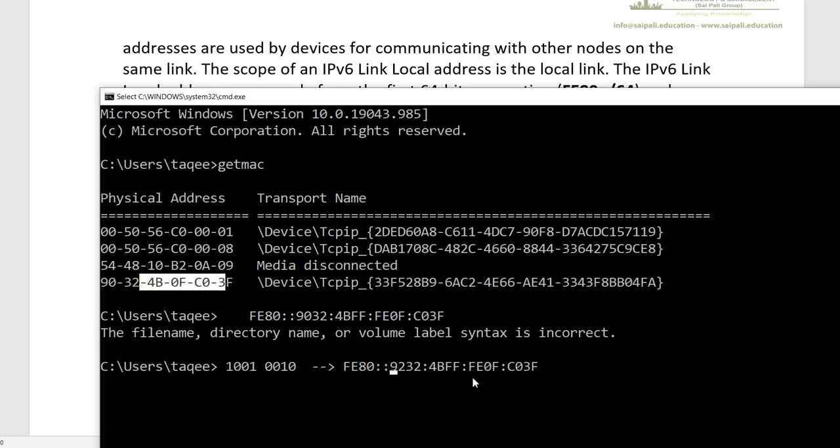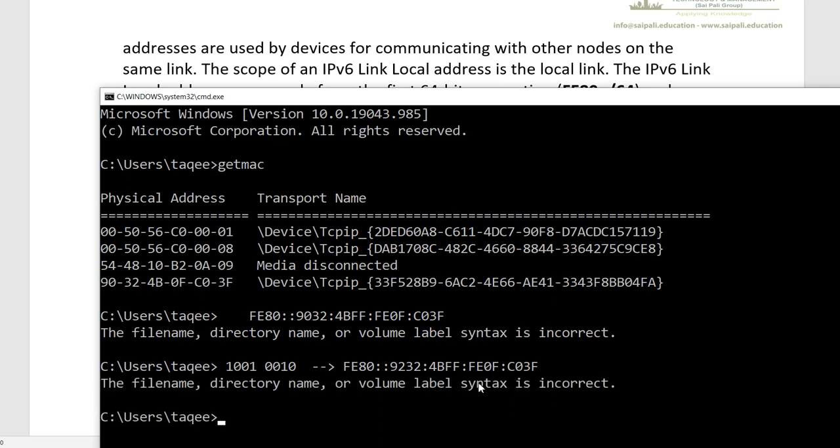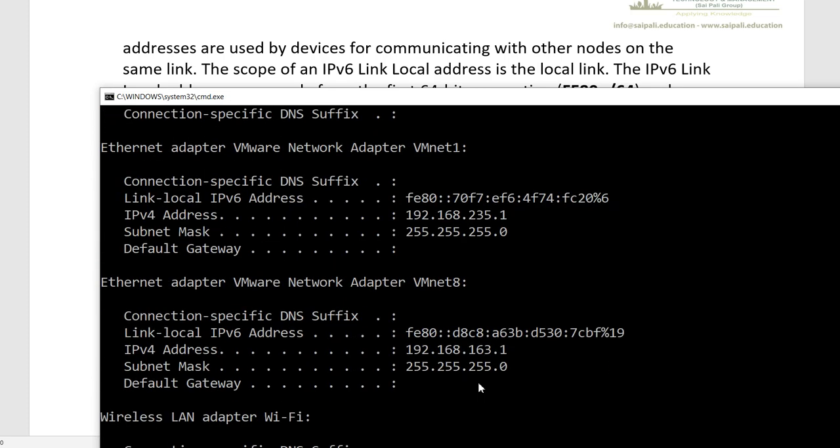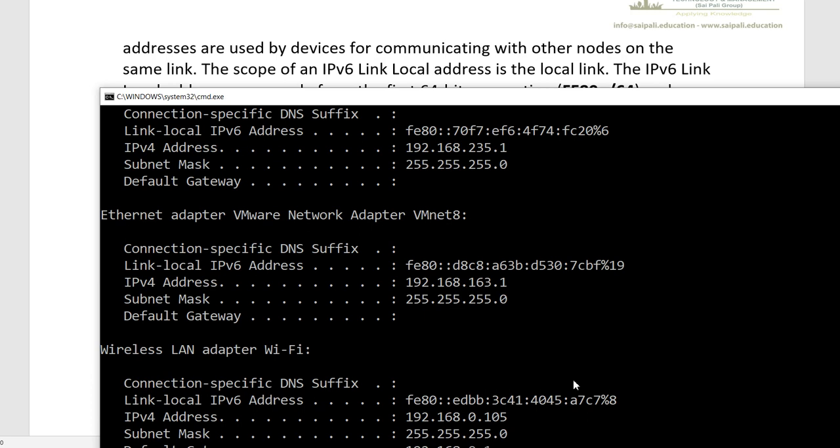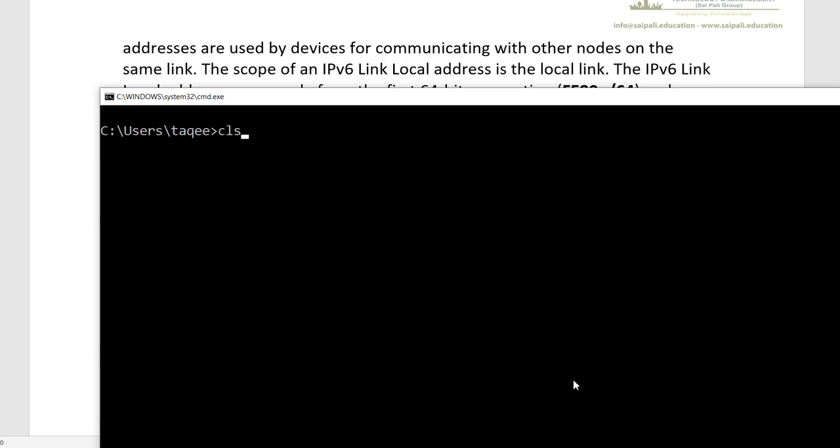So I can check this by using the command ipconfig /all, so it will show me the details.